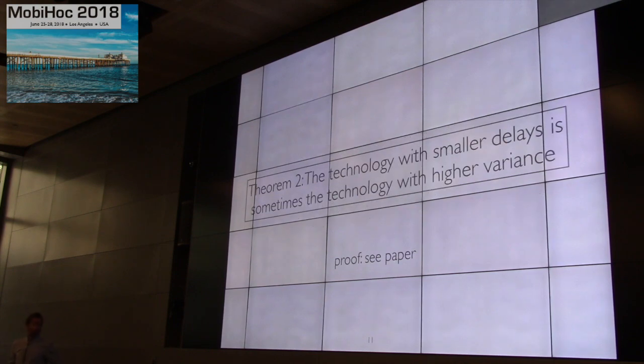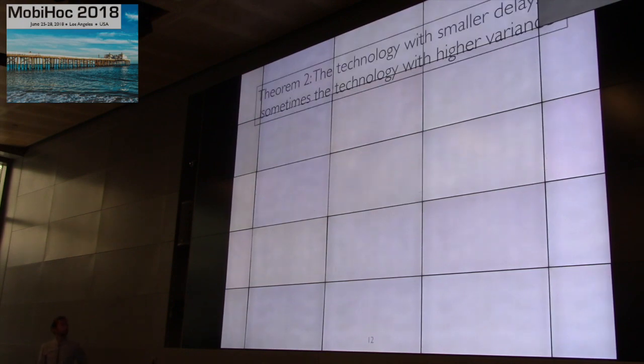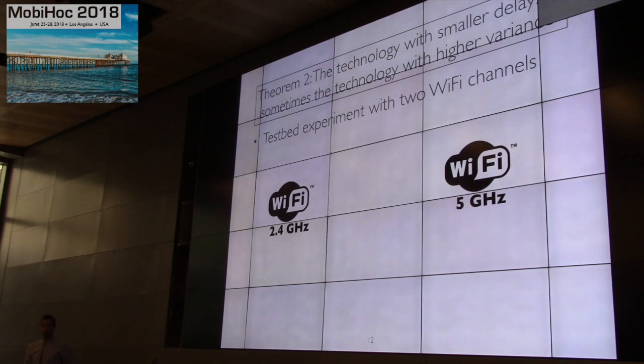Sometimes, the technology with the smaller delays is actually the technology with the higher variance. And this is something that we didn't expect, and that is somewhat counterintuitive. And we want to show experiments to see that it's not only a theoretical result, it can also happen in reality. And so we do a test-bed experiment.